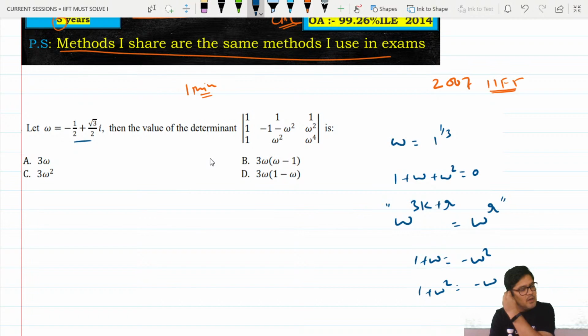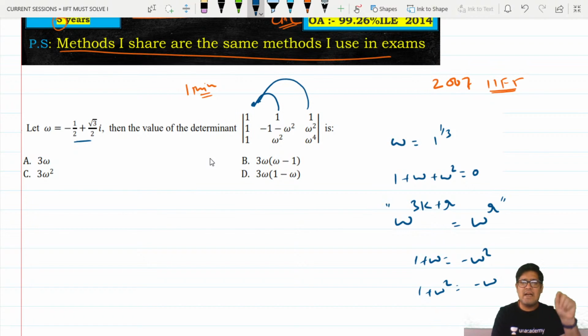Now, this is a determinant. What properties do we know of determinants? We can add all the rows or all the columns and still maintain the same sum. So what I'm doing is adding these columns. You don't have to write that C1 becomes C1 plus C2. So what is 1 plus 1 plus 1? 3. What is minus 1 plus 1? 0. What is omega square minus omega square? 0. That is why I'm adding. This is nothing but omega. See here, this is 3 plus 1, so the power is 1. This is omega. So when I add, I will have 1 plus omega square. How much is that, beta?